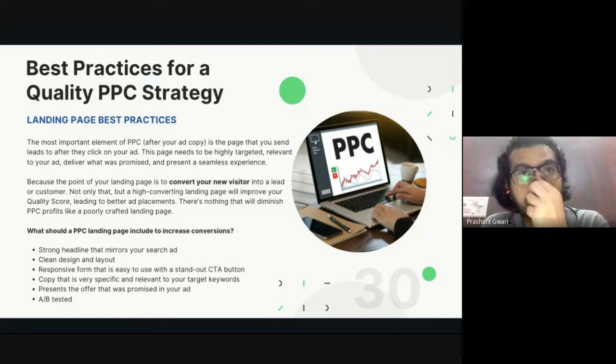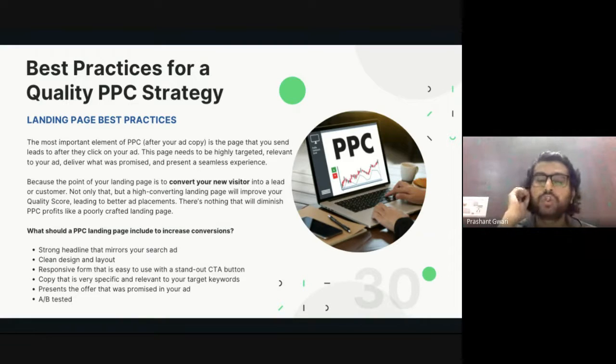If you are, let's say in our digital marketing course, promising live lectures, that should also be mentioned on our landing page too. The last part is a seamless experience. That means your landing page should be mobile friendly, user friendly, and should load fast, 2 to 3 seconds or maybe a maximum of 4 seconds. Your landing page should be visually appealing.